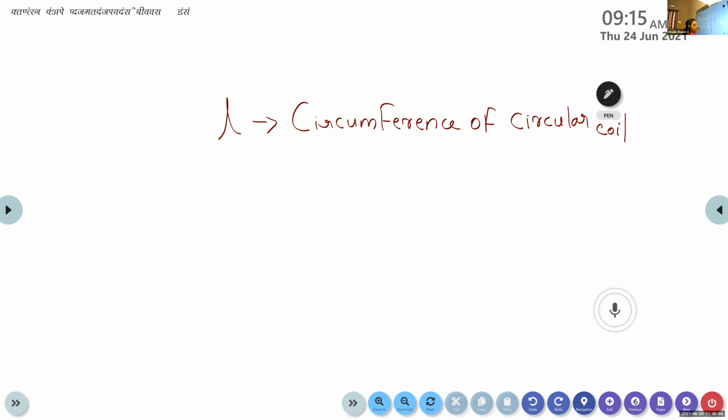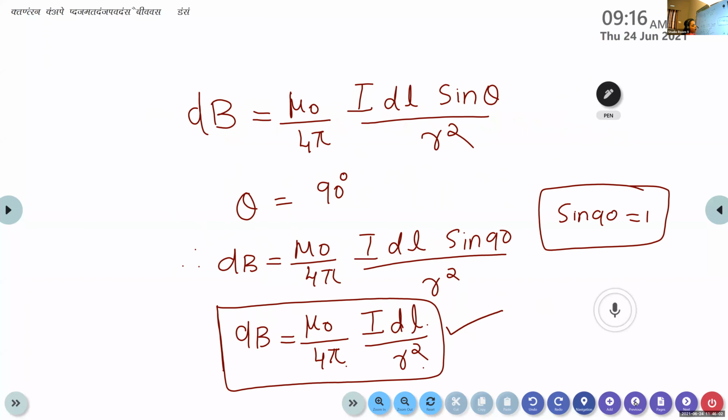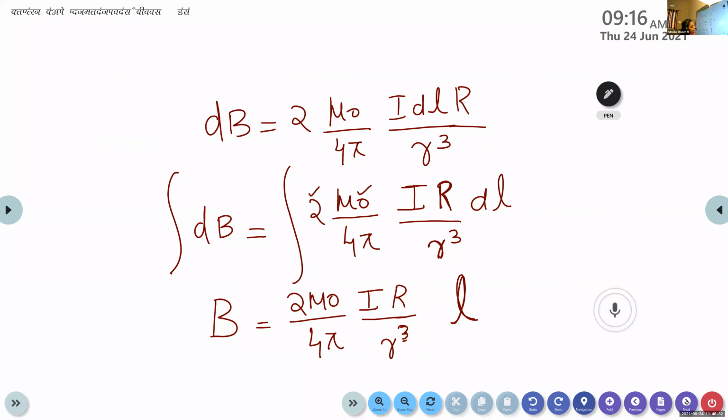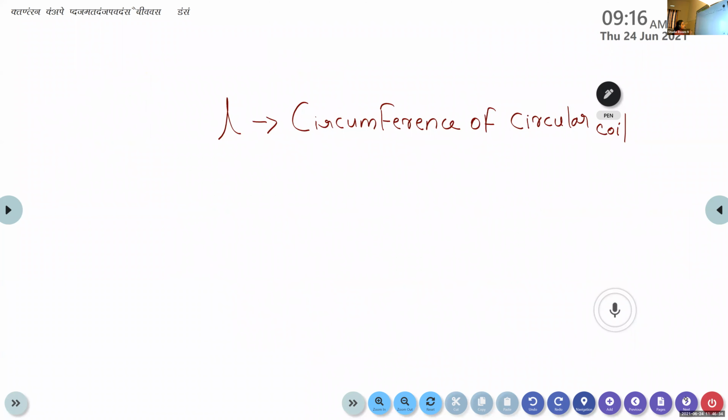But here we only want to take the circumference of a half circle, because we have taken it as 2 times. That is why in the equation we have taken 2 into mu 0 by 4 pi. So here we only need to calculate the circumference of a half circle.